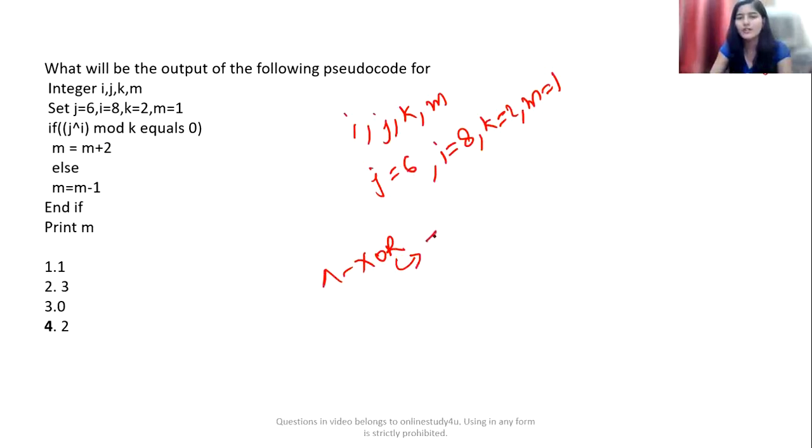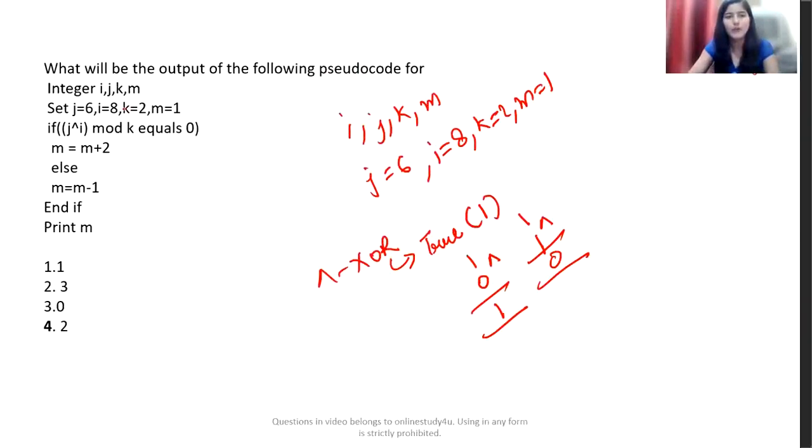So XOR is always going to return true, or always going to return 1, only if both the operands are different. Listen to me carefully. Only if both the operands are different. For example, we are doing 1 XOR 0. What is going to be the output? 1. If we are doing 1 XOR 1, what is going to be the output? Yes, 0. Because here the operands are same. So that is what it is. Now we are having J XOR I. Right? So this is what we are having here.